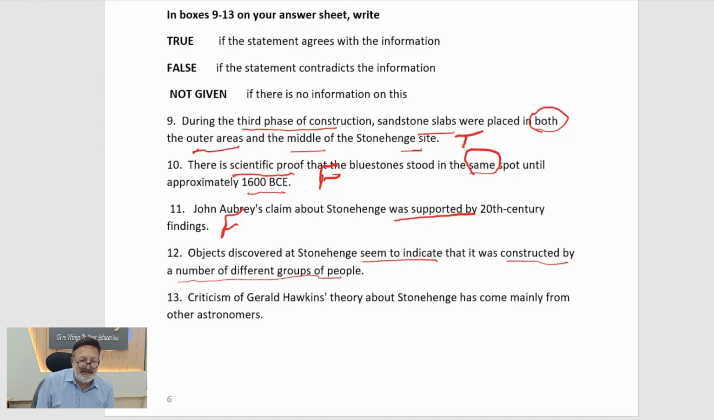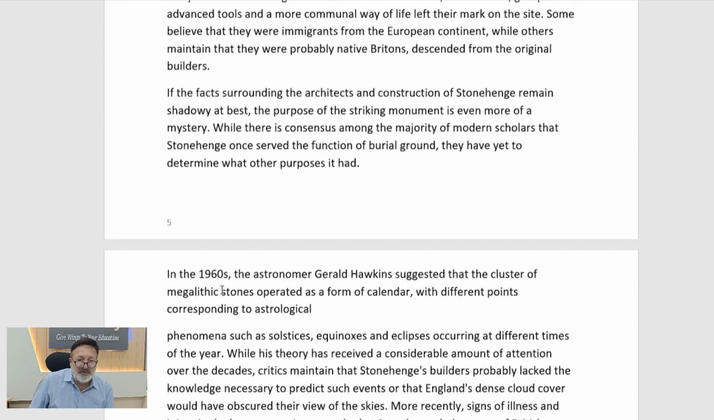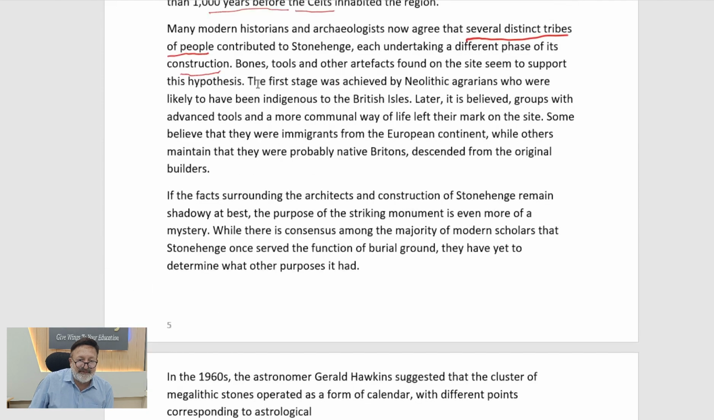Now the last one is criticism of Gerald Hawkins' theory. So one word is criticism, and his theory about what Stonehenge has come mainly from, it has कहाँ से आई है? Other astronomers. So astronomers is a very key word. So it has come from other astronomers. So let us go back to the passage, and we were here. So let's see where astronomers is first of all, because this cannot be rephrased. So we should have something about astronomy. We have immigrants, we have European continent, we have this. We don't have astronomers anywhere. But let us see again where it could be.